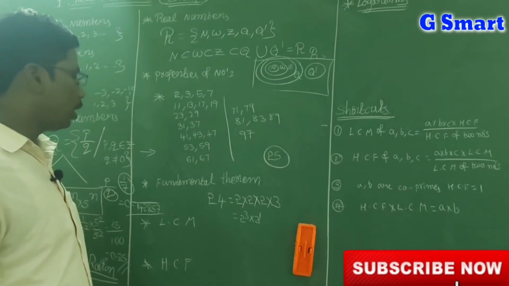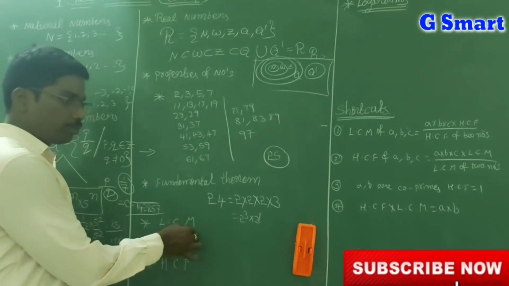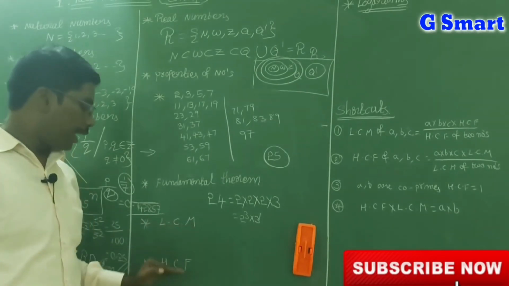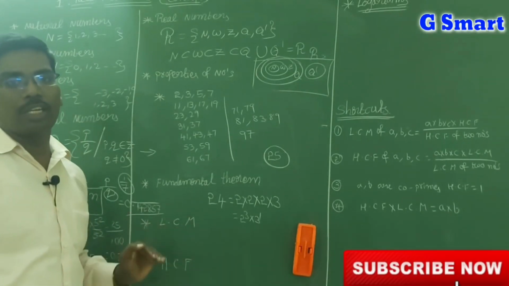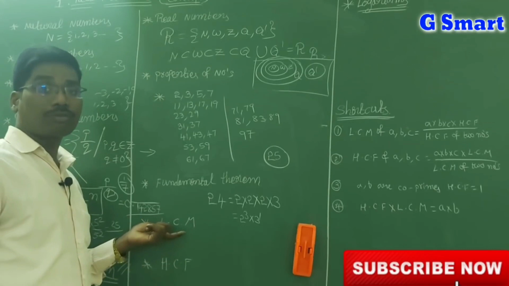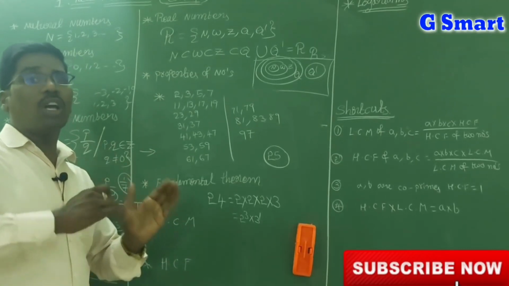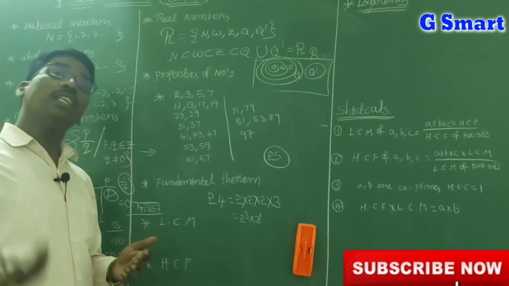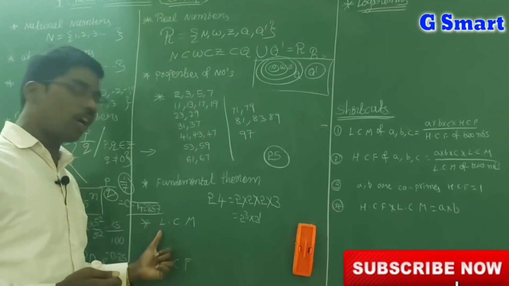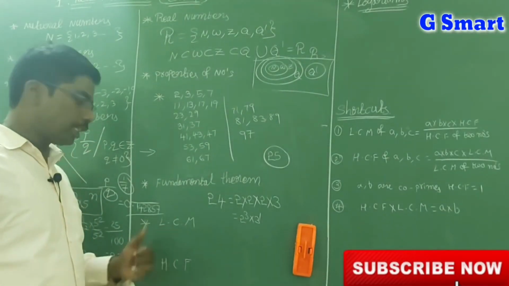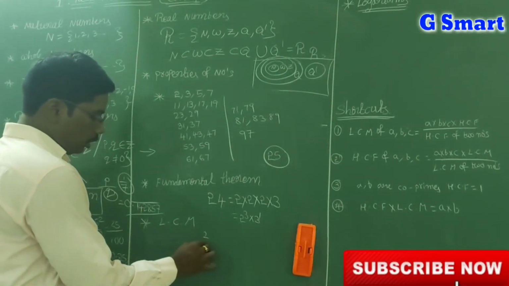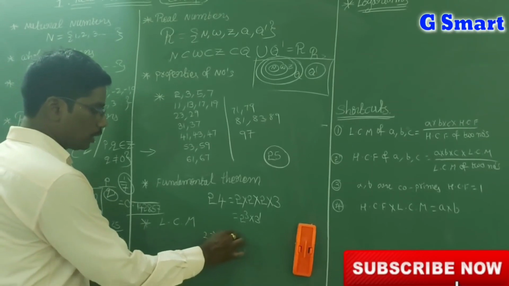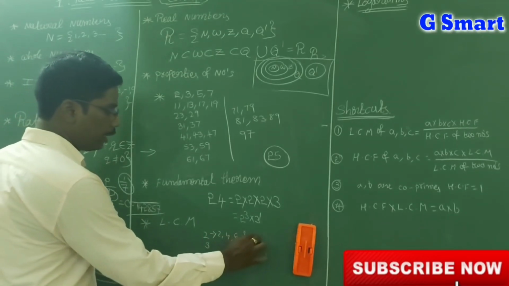Next, LCM and HCF. LCM means least common multiple and HCF means highest common factor. What is LCM? If we take 2 or more numbers, they have common multiples. Among those common multiples, we take the least, that is called LCM. For example, 2 and 3. Multiples of 2 are 2, 4, 6, 8, 10 and so on.